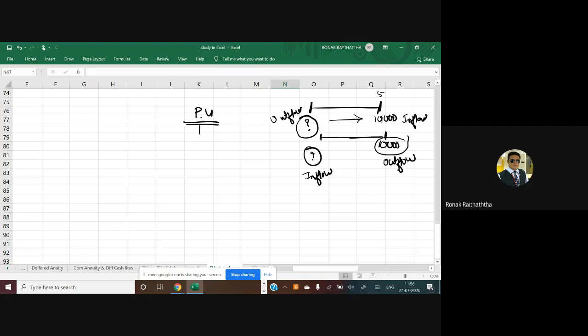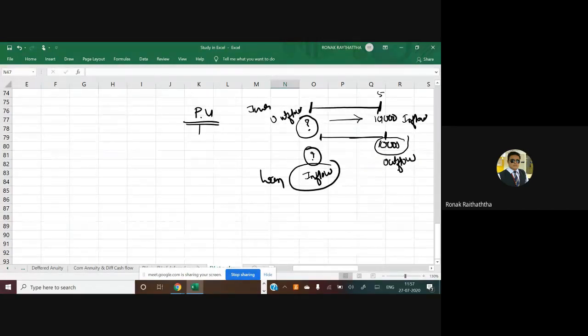So two interpretations out of it. As I have already clarified to all of you right from the first lecture, the same formula and fundamentals are applicable to the outflow as well as to the inflow. In case of a loan, right now you have the inflow because you are receiving the amount right now, and then you are going to pay the interest as well as the principal repayment after the end of the 5th year. And this is investment, this is loan. In investment, first you do the outflow. First you invest something, and then after the end of the 5th year, you will be getting something. So first you do the outflow, and then you will be getting the inflow. But there is absolutely no change in the formula. There is just a change in the interpretation.